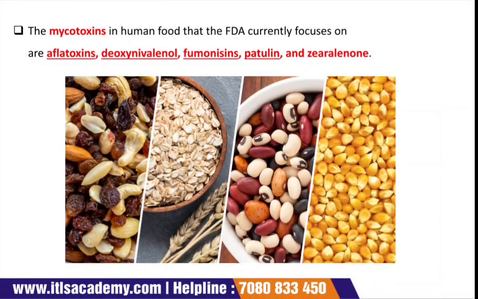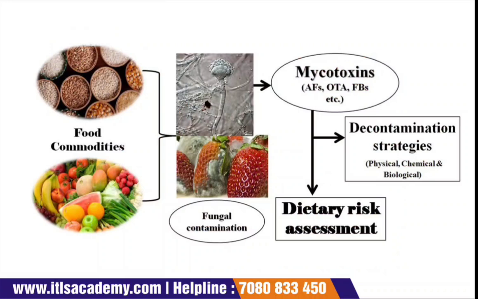The mycotoxins in human food that the FDA currently focuses on are aflatoxins, deoxynivalenol, fumonisin, patulin, and zearalenone. These are the types of mycotoxins that are present in human food.